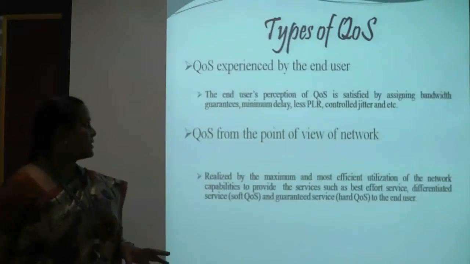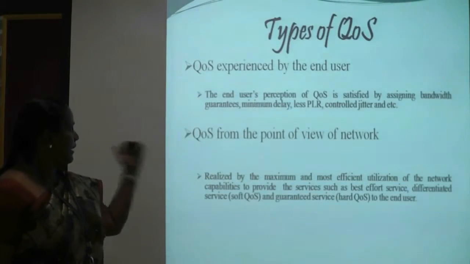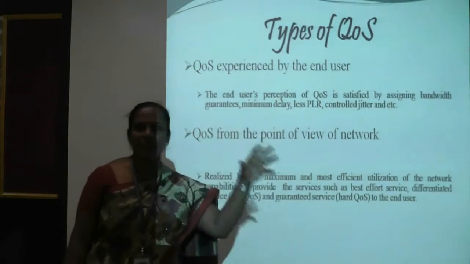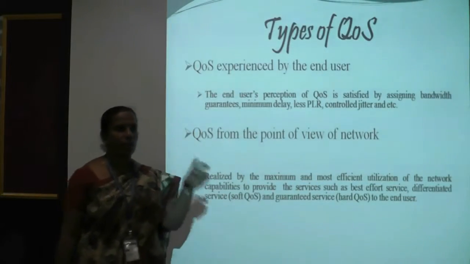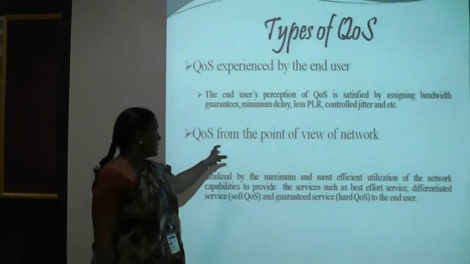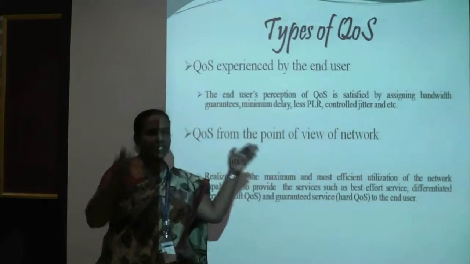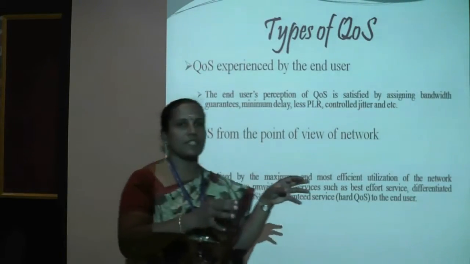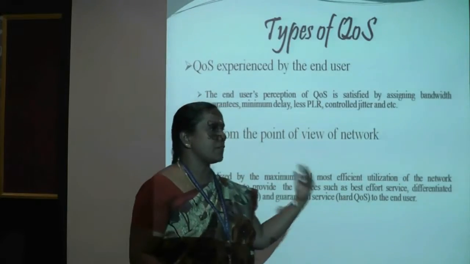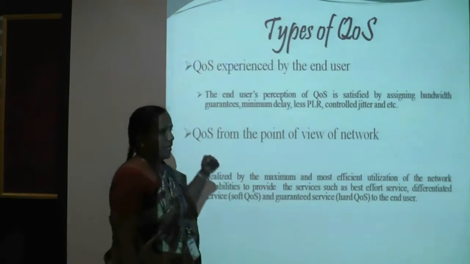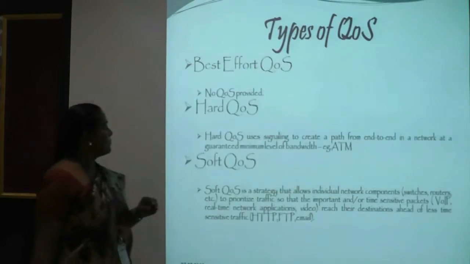This quality of service has two types. One is QoS experienced by the end user and the other is QoS from the service provider point of view. That is, quality of service from the end user side and quality of service from the network side. Those are the two types of QoS.